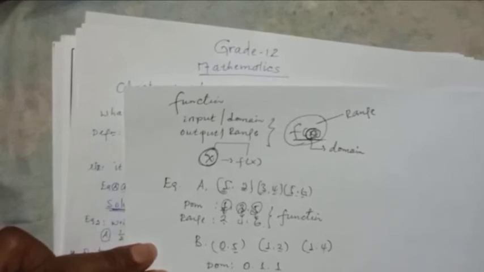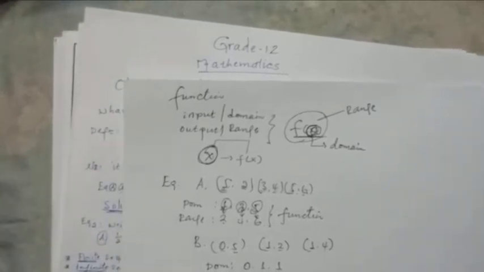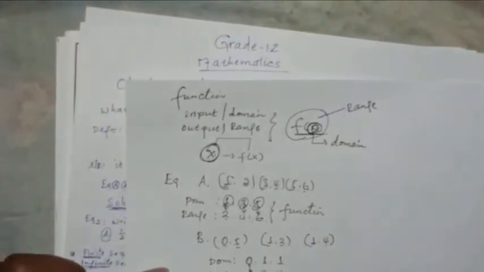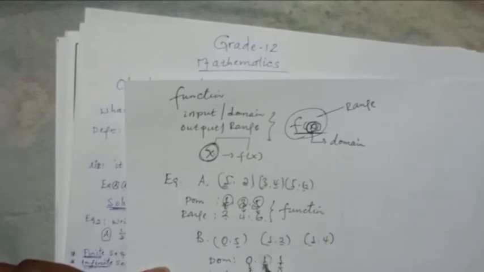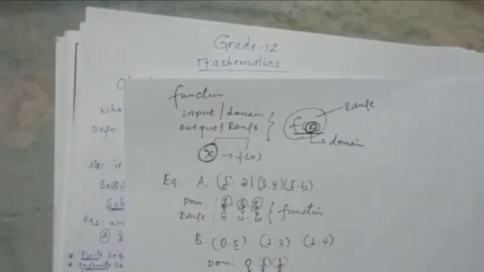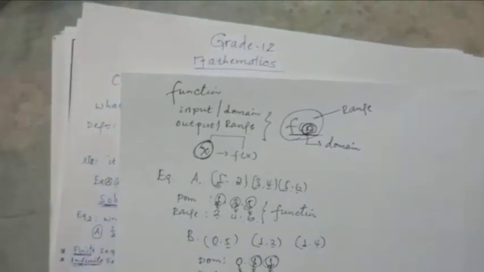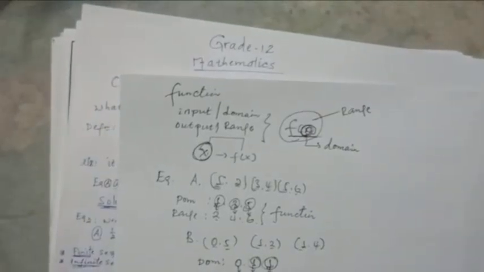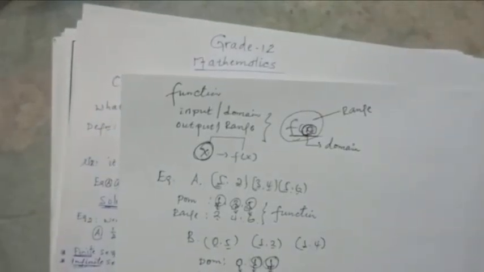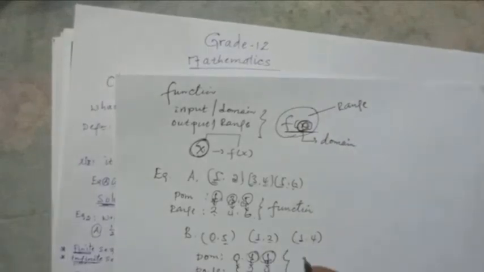Most of the time we have to write in order. But 0 is mapped with 5, 1 is mapped with 2, and 1 is again mapped with 4. So the input 1 is mapped with more than one output. If we take 1 here, we get 2, and if we take 1 here, we get 4. So if one input is mapped with more than one output, it is not a function.